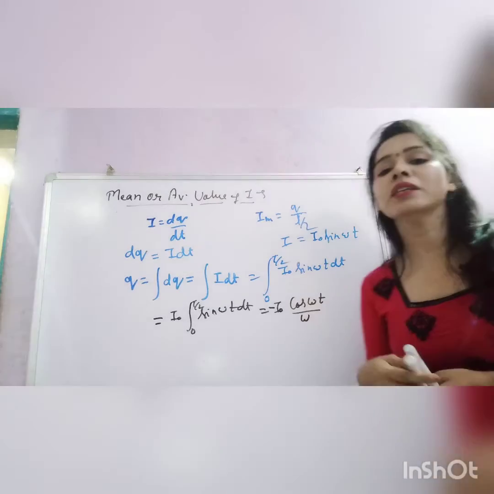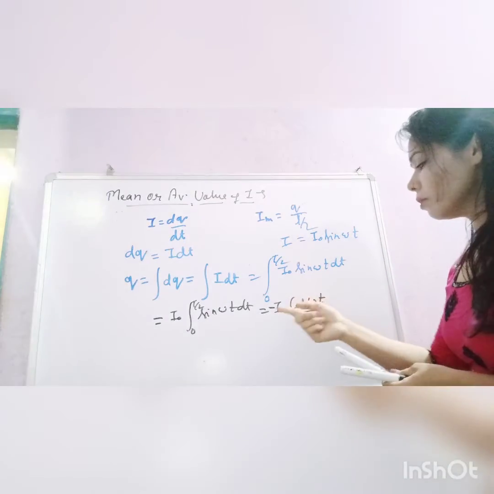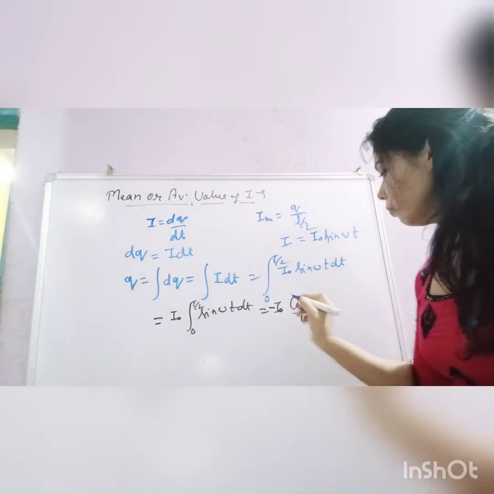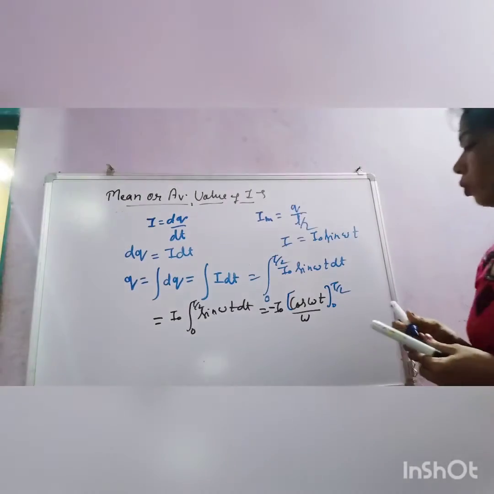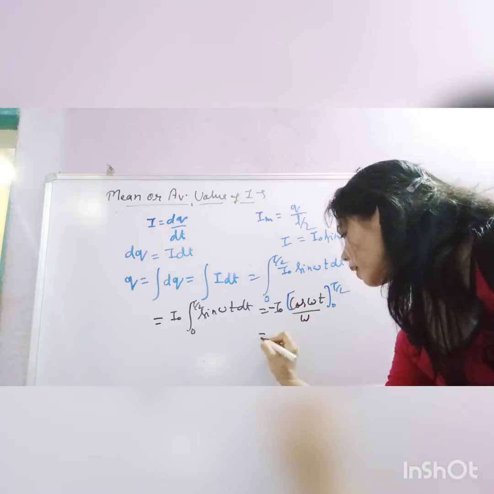You have already studied this in class 11 physics and class 12 maths. So it is minus I0 cos omega t upon omega. And what would be the limit? Here you have written limits 0 to T by 2. Now what will you write?